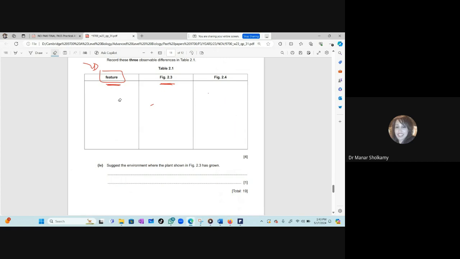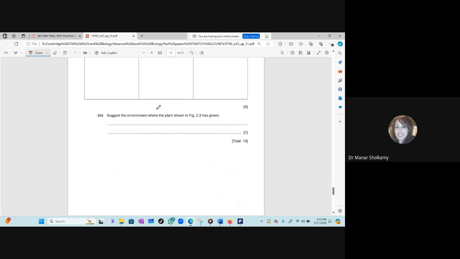Good. So in case they don't give you this table, you have to make a table, and the first column will be the features. These features need to be obvious features: epidermis, endodermis, the size of the cell, the outline of the cell, the number of vascular bundles, the shape, the cell wall, the cuticle, something clear.